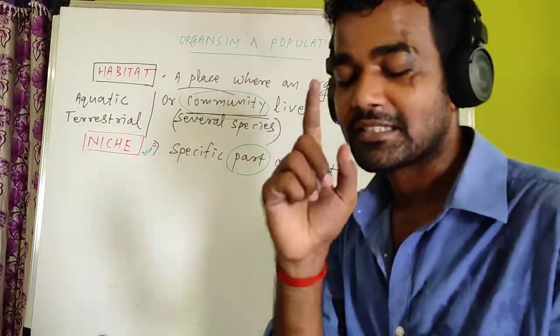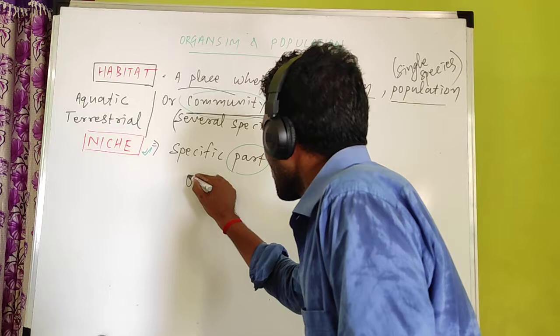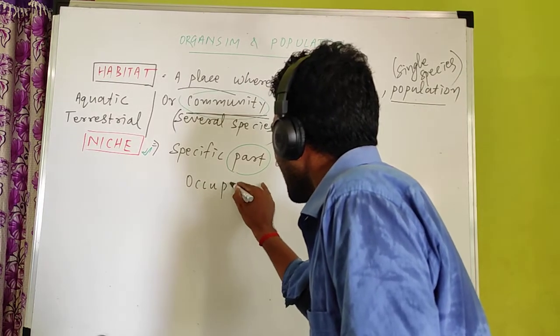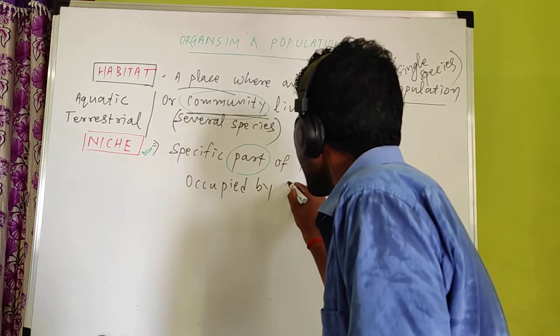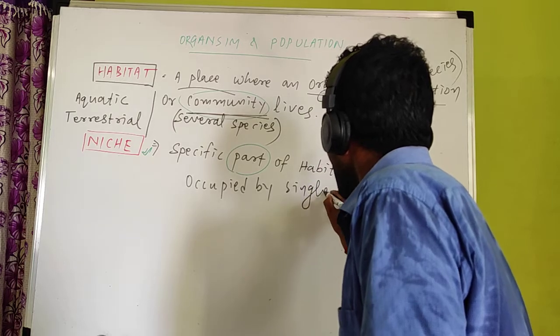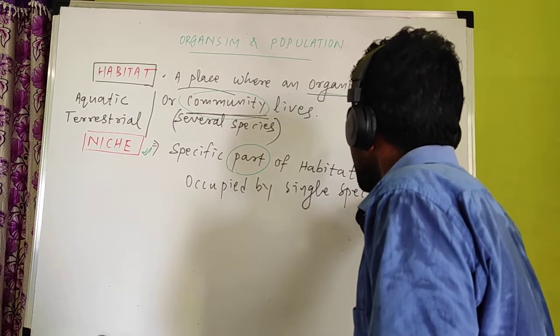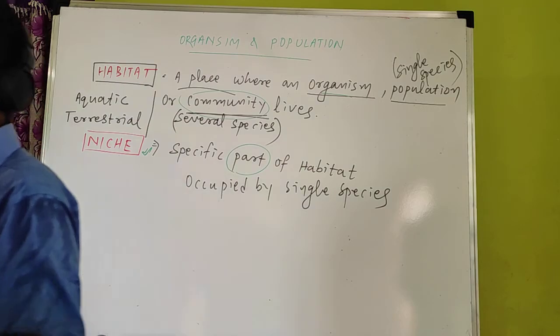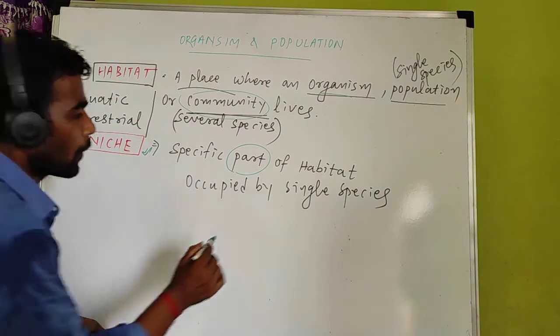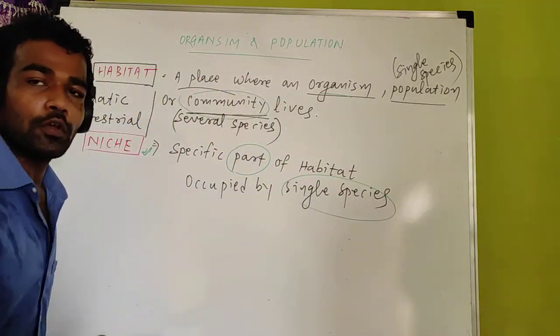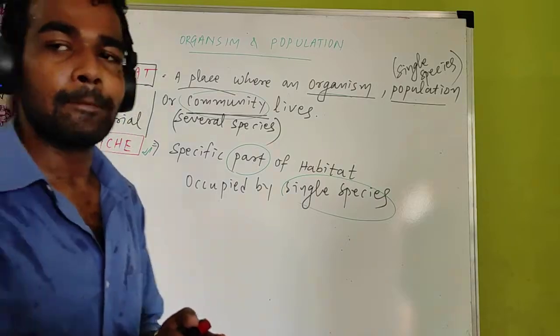Niche is a specific part of habitat occupied by a single species. Second point. Occupied by a single species. So if a question comes, write the difference between